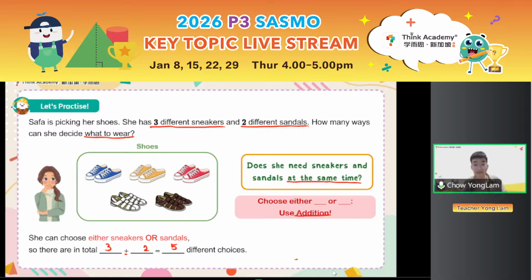So whenever you see some choice, think about it. Am I choosing either or, or am I choosing this and then the next? If it's either or, we will use addition. Hopefully everybody is clear. This is an addition principle problem. Addition principle, please use your mind to think. It's for the either or case.